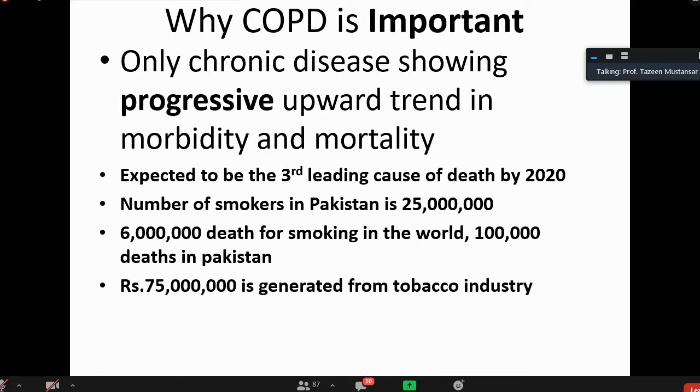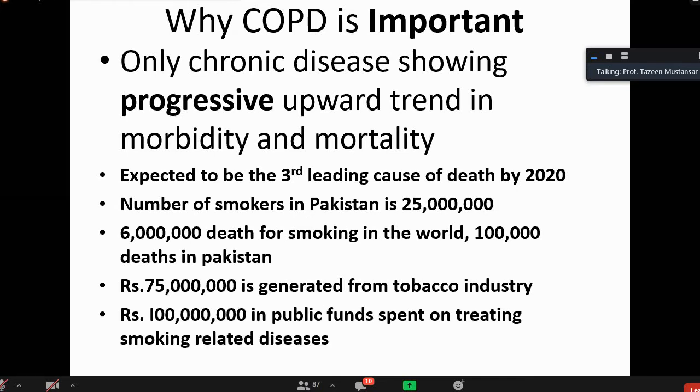Then 75 million is generated from the tobacco industry. This tobacco industry is the only industry that kills its best customers, because they die of cancers or they become morbid. Their morbidity is there. 100 million in public funds are spent on treating smoking-related diseases. Okay. 6 million passive smokers like you and me.